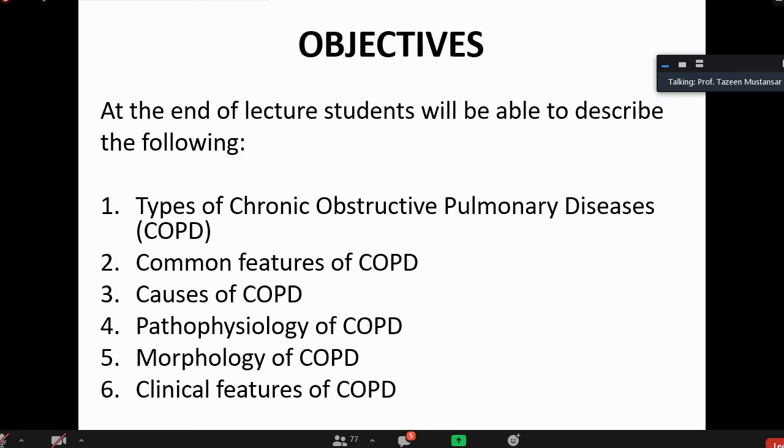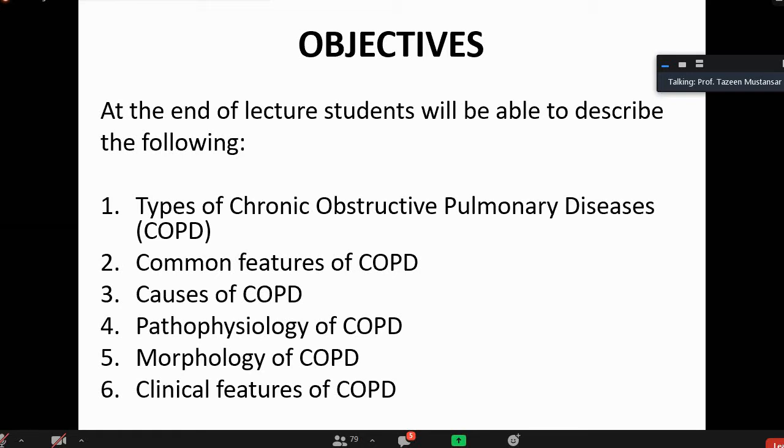So now what should be the learning objectives? Types of chronic obstructive pulmonary diseases. I have already told you there are 4 types, but 2 diseases are grouped together clinically, and asthma and bronchiectasis are separate from it. In COPD, there is shortness of breath, breathlessness, and causes of COPD. We will come across the causes; we will discuss the causes also.